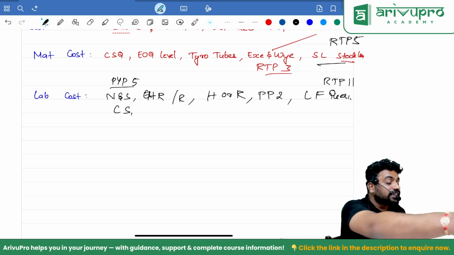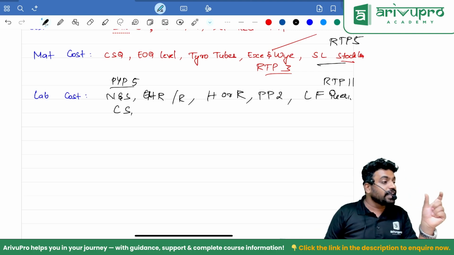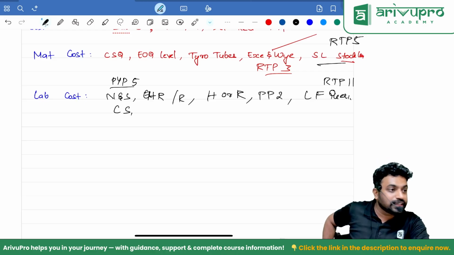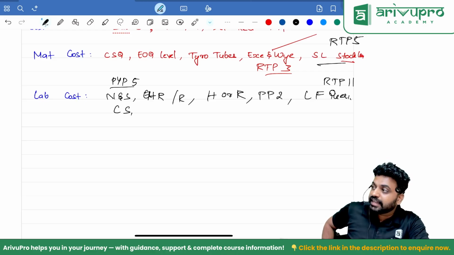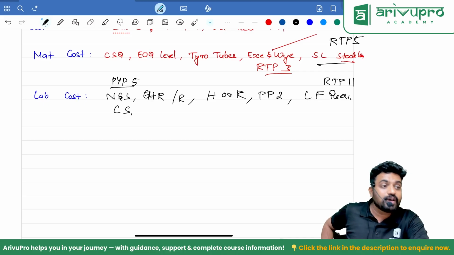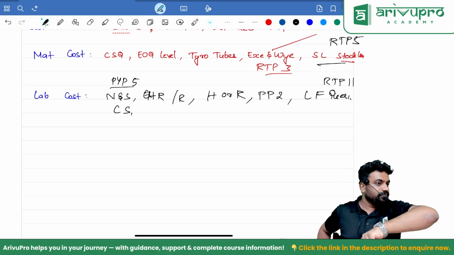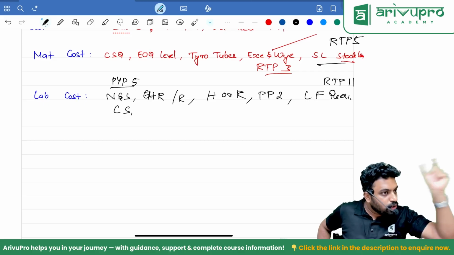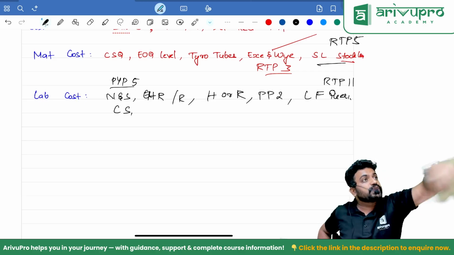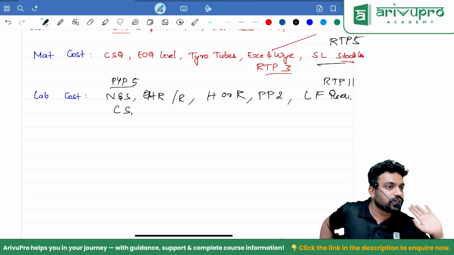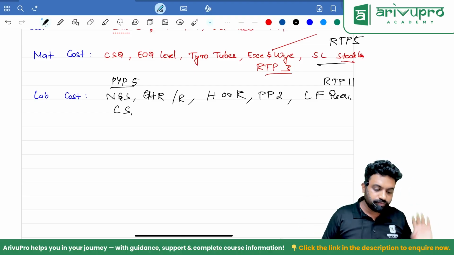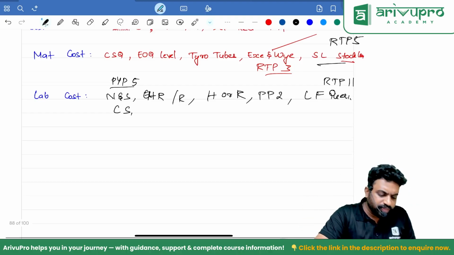But in that, try to understand, they are not telling it as overtime rate. In the study material, they are telling it as overtime rate. They are telling in the PYP as overtime premium rate, which means they are directly talking about the overtime premium itself. So you have to add that to basic, then you have to compute. In PYP, that question is there. Go through that once. This is all about labor.